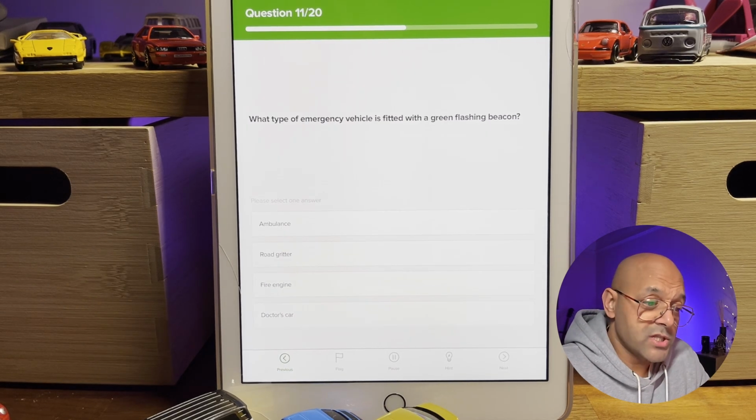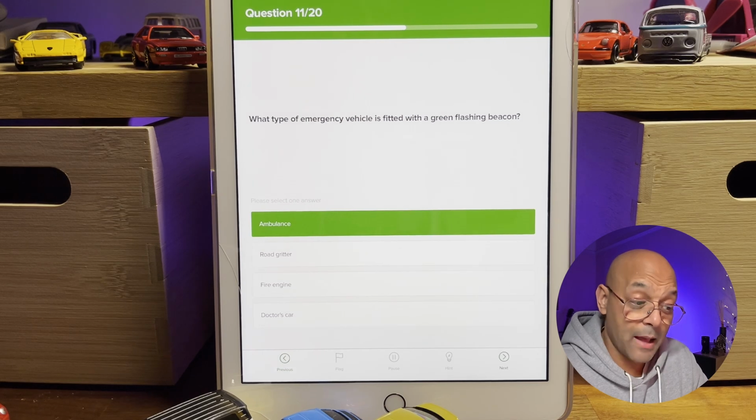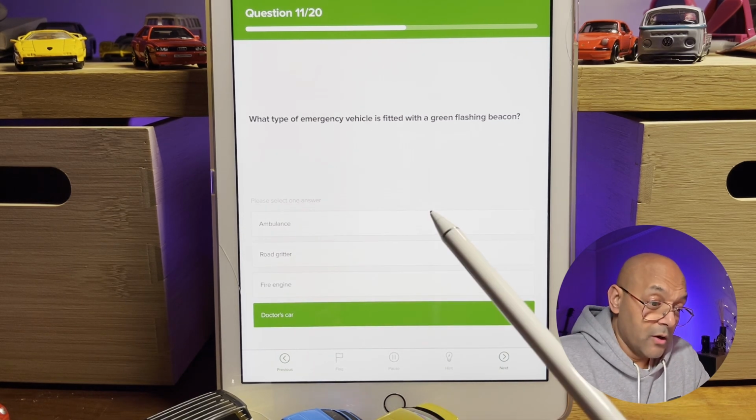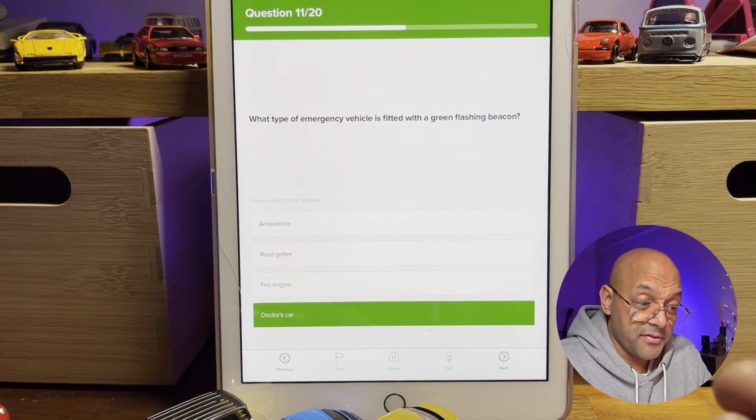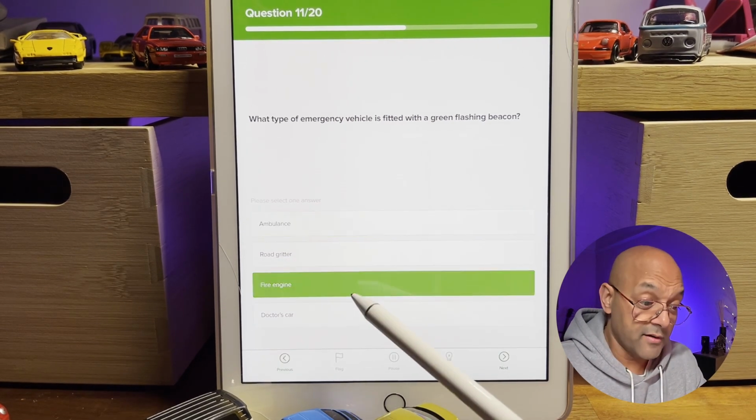Question number 11. What type of emergency vehicle is fitted with a green flashing beacon? Is it an ambulance, a road gritter, a fire engine, or a doctor's car? Okay, so now let's first of all think about what colors are these vehicles. Ambulance, we know is blue. Fire engine is also blue.